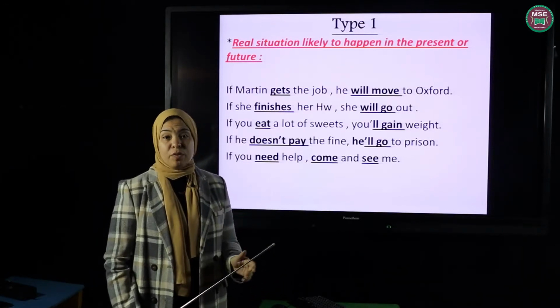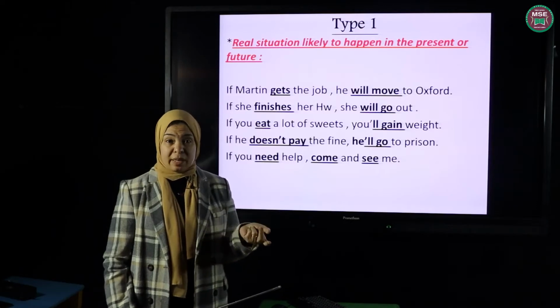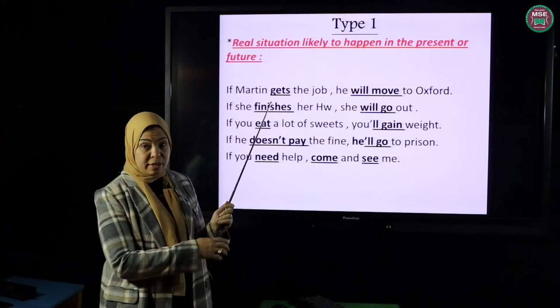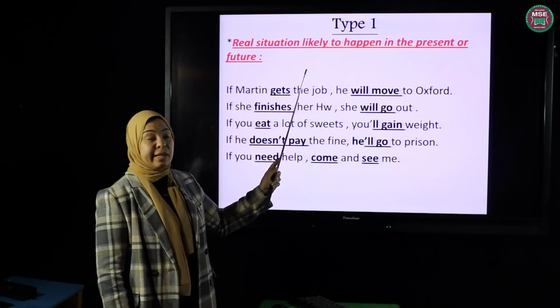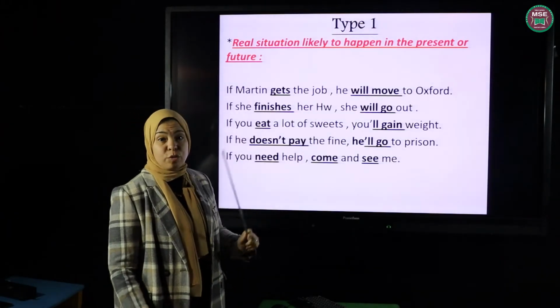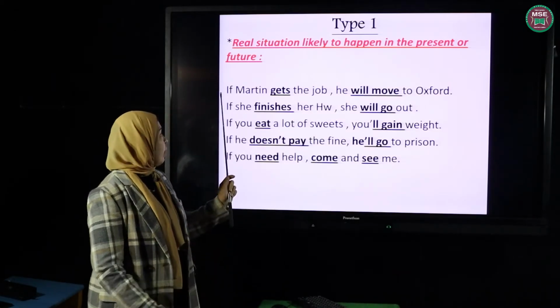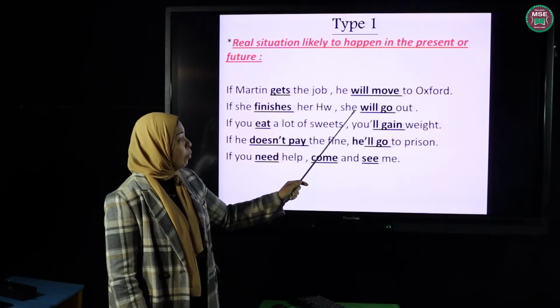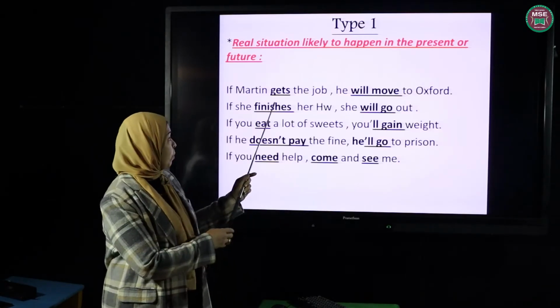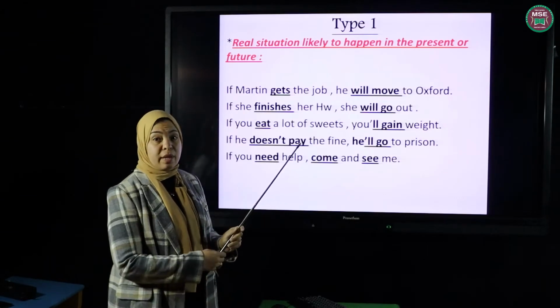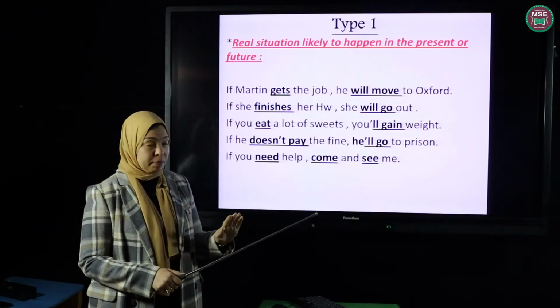Here we'll start by the first type, as we have first type, second type, and third type. The first type, as you see, is about real situations that are likely to happen in the present or in the future. That's why the form, as you see from the examples, is: if Martin gets the job, he will move to Oxford. So the first verb here is present simple, and the second one is in the future form, because it's a real present action.